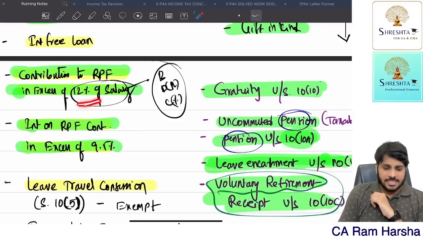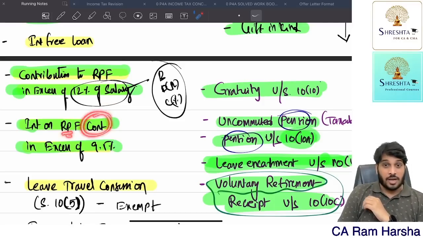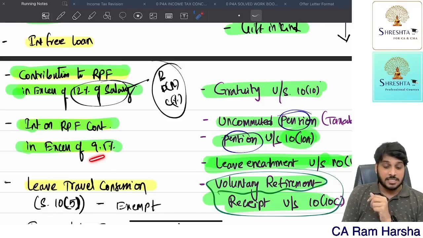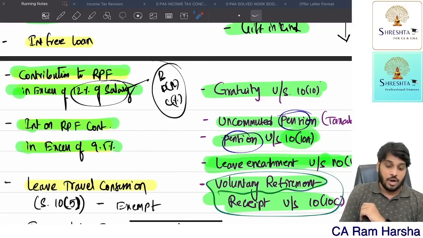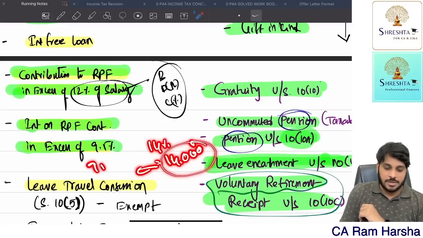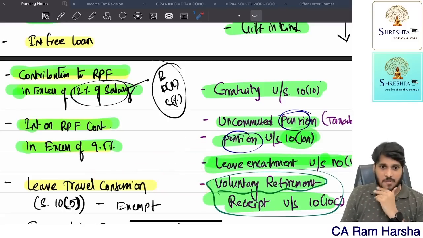So exceeding 12% of salary, if any contribution is there, only that is taxable. Same way, in that RPF, company will be adding interest every year. If the interest rate is 9.5% per annum, that interest is exempted. If the interest is more than 9.5% per annum, suppose company is paying 13% interest, then 3.5% interest is taxable. They'll give you interest amount. So 14% interest is equal to 14,000 rupees. Now 9.5% means how much? 9,500. So 4,500 is taxable. It is salary, not a perquisite, taxable.